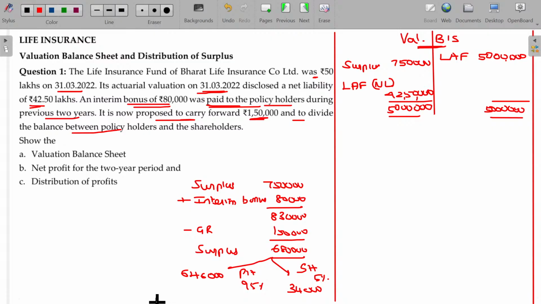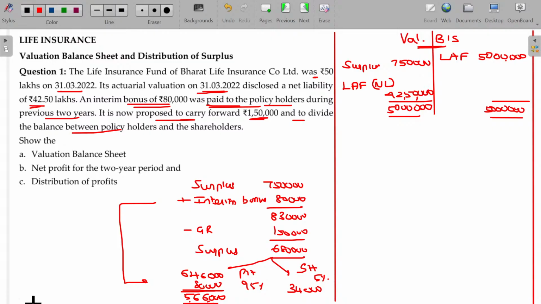While making the payment to the policyholder, we have to subtract this 80,000 rupees because 6,46,000 is the profit identified to be shared to these policyholders. But I am stating them, you have already received 80,000 rupees, so I am going to subtract that 80,000 rupees. So balance being 5,66,000 is payable now. Clear?